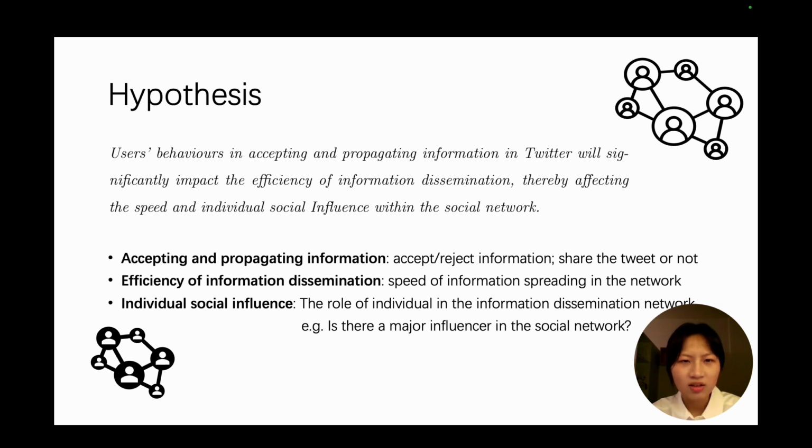The efficiency of information dissemination refers to how quickly the information spreads across the network. Individual social influence refers to the roles of individuals within the information dissemination network. For example, they could be the major influencers or just an information receiver.